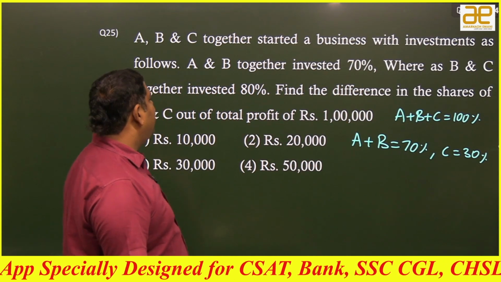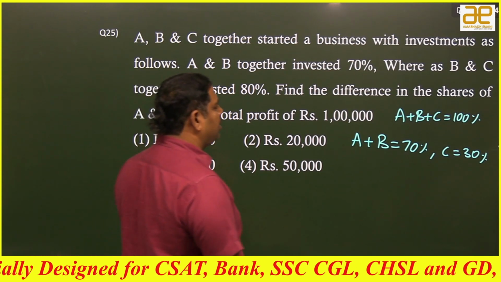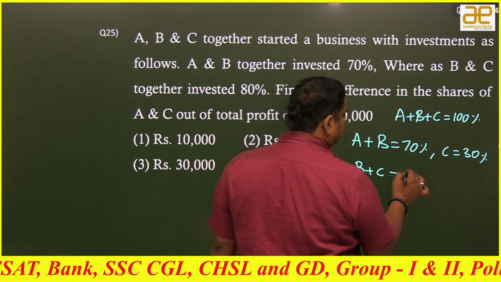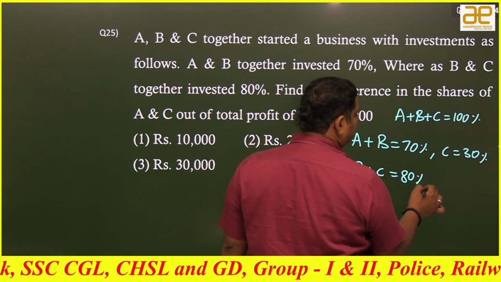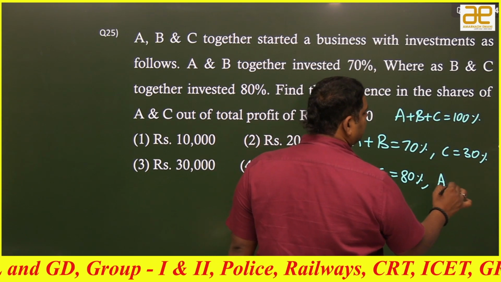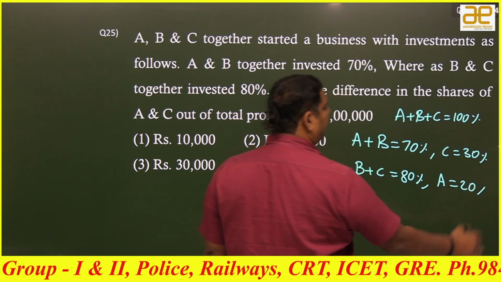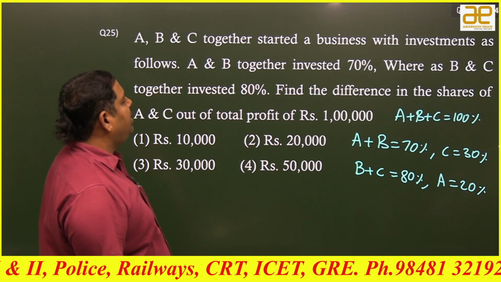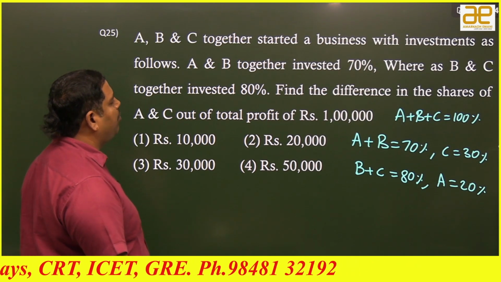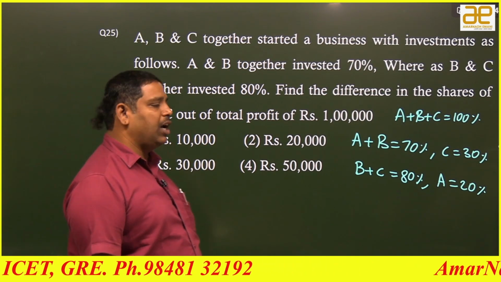Next one, B and C together invested 80%. So what I can conclude from here is that B and C are 80, total is 100, which means A alone is 20%. Next one, find the difference in the shares of A and C out of the total profit of 1 lakh rupees.